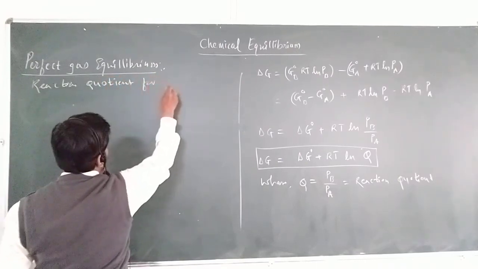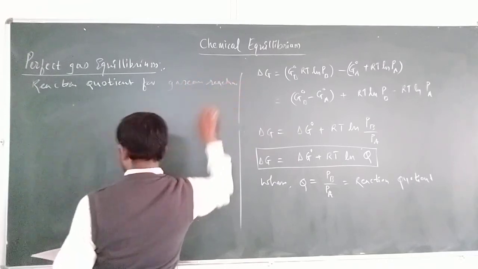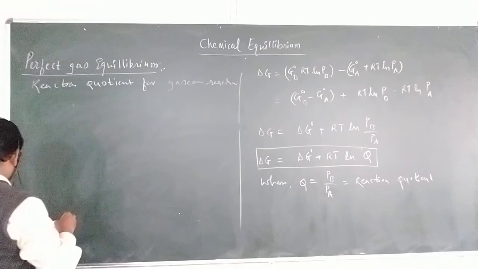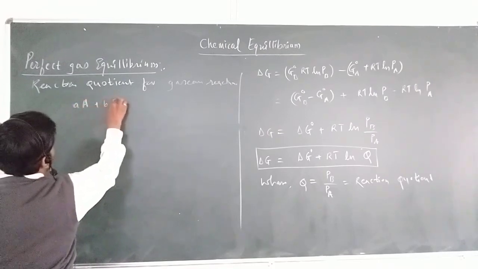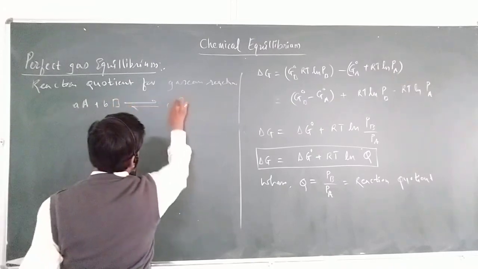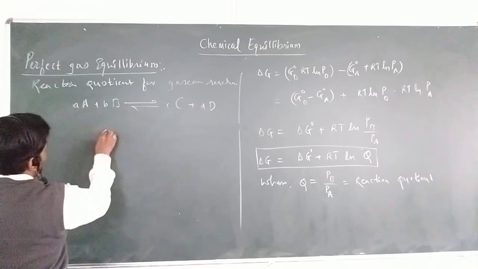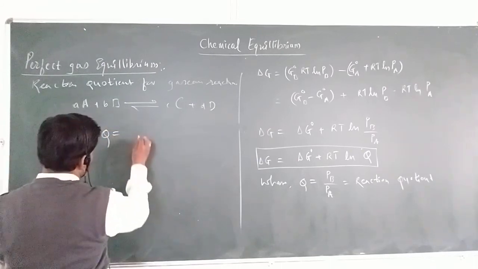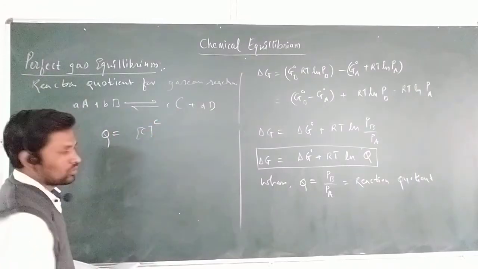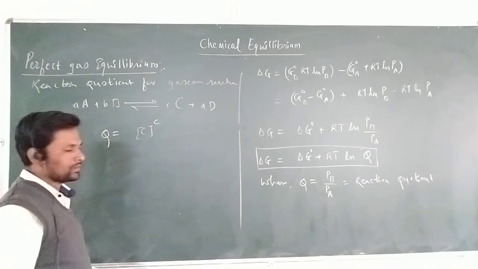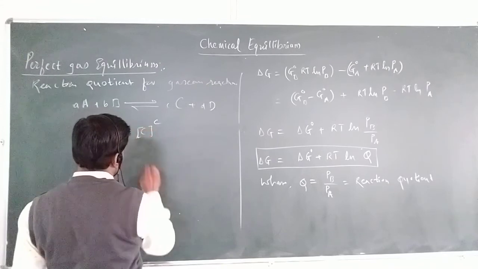Simply, if A plus B gives C plus D, if it is a gaseous reaction, Q can be written as the molar concentration of the products divided by the molar concentration of the reactants, according to the law of mass action in equilibrium.